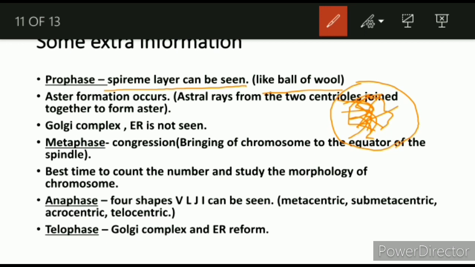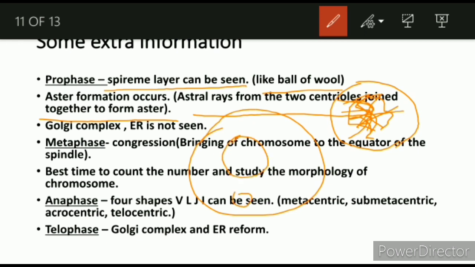As I have told, astral rays from the centriole join together to form the aster. If you see, this is the cell, this is the nucleus, and these are the centrioles. The astral rays grow from here like this and get joined like this. This formation is like a star. This is called aster formation, and it occurs during the prophase.